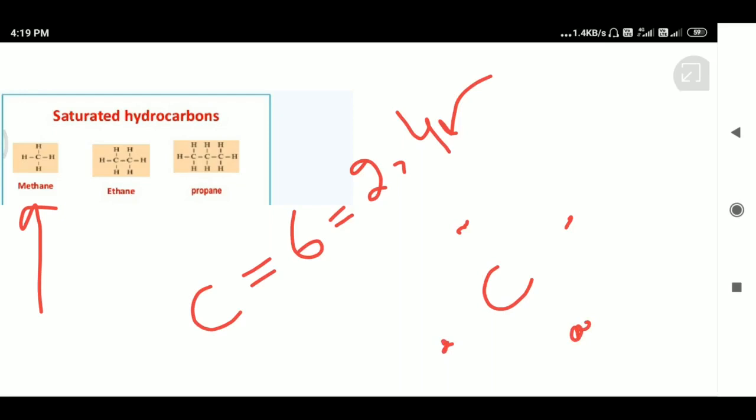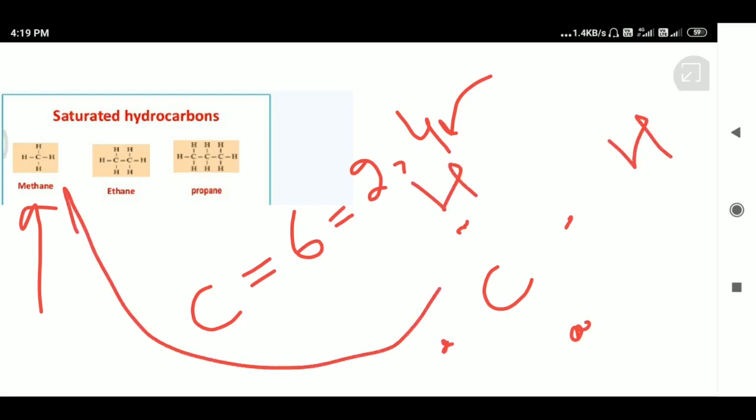This is hydrogen, and I am talking about methane, CH4: the second H, the third and the fourth H. Hydrogen, having atomic number 1, has one electron in its outermost shell. Each hydrogen contains one electron.